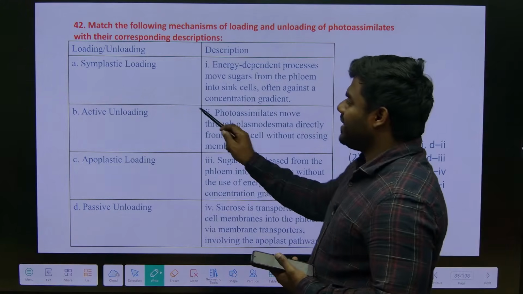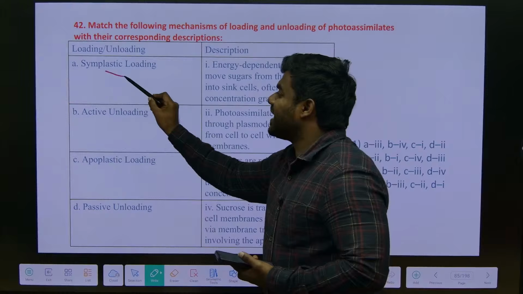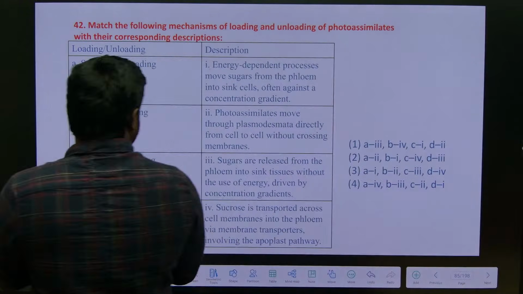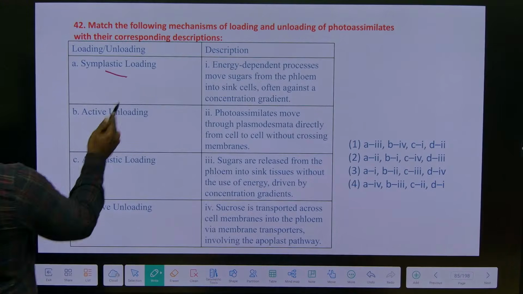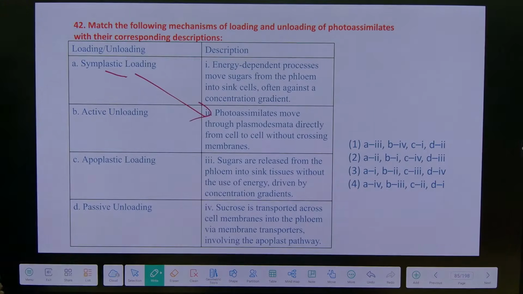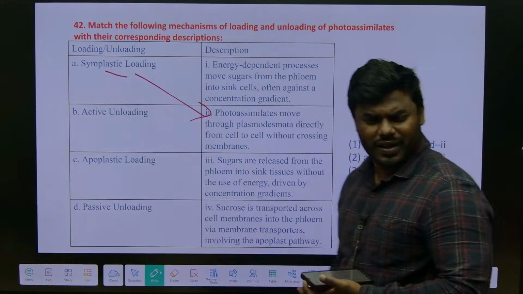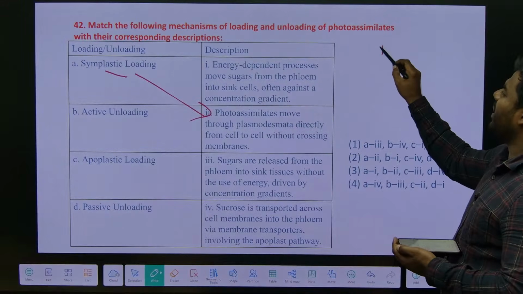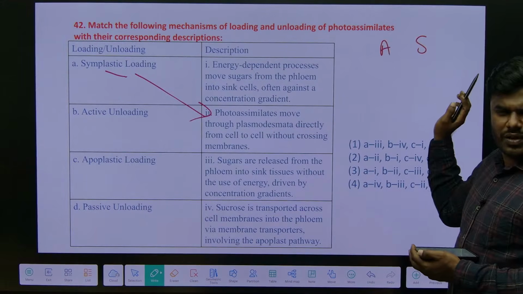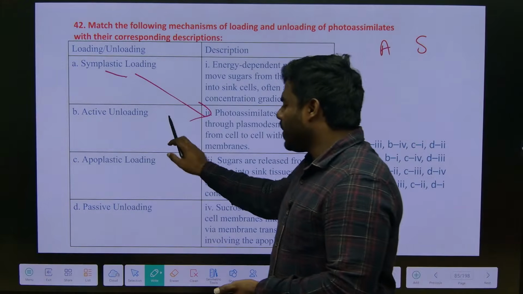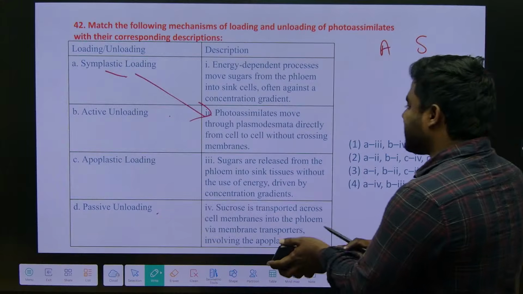So anyway, we can easily analyze the question. Symplastic is always associated with the plasmodesmata. So where is plasmodesmata? So it is definitely option 2. Correct? See, we discussed it. Phloem loading and unloading are both mediated by apoplastic and symplastic routes. Now they are asking about active unloading, passive unloading and apoplastic loading.